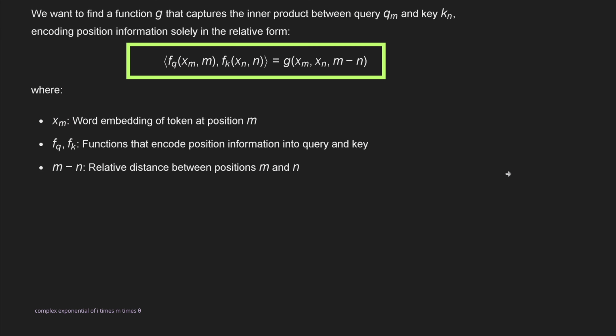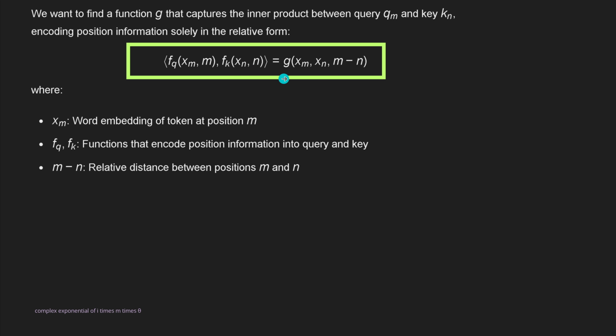So this is nice. But if I would explain this to you today, there's a much simpler approach. Look at this. You know, to calculate the self-attention, we need an inner product. And we need the inner product of a query and a key. So what we have here is a function that encodes the position information of a query and a key, f_q for the query and f_k for the key, and we have a word embedding of a specific token at the position m, let's say 17, whatever it is. So you have an x_m and you have an m. And then you have another position, n.